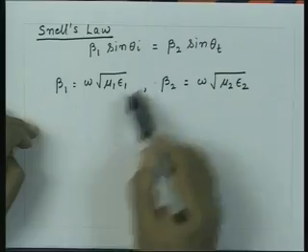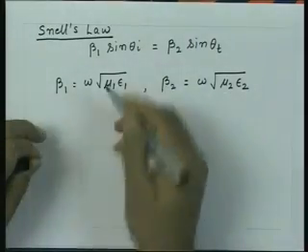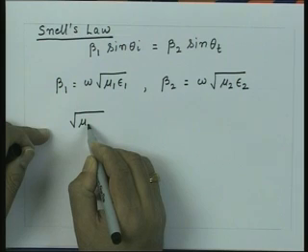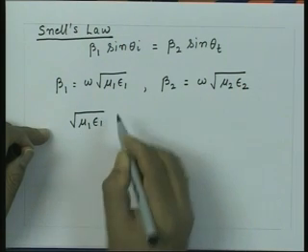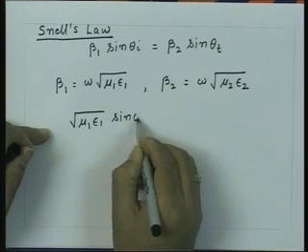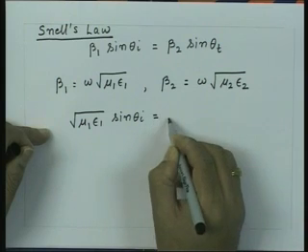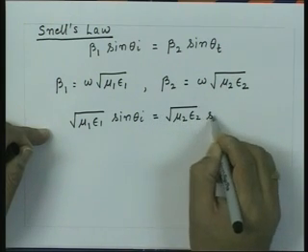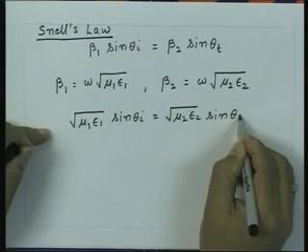So, if I substitute this beta 1 and beta 2, we can get in terms of the medium parameters Snell's law, which is square root of mu 1 epsilon 1 sine of theta i is equal to square root of mu 2 epsilon 2 sine of theta t.